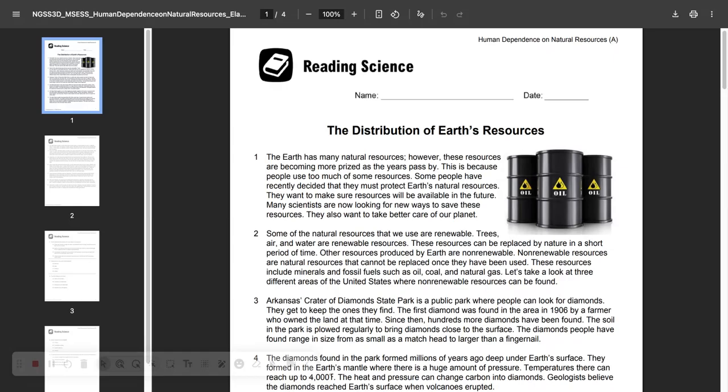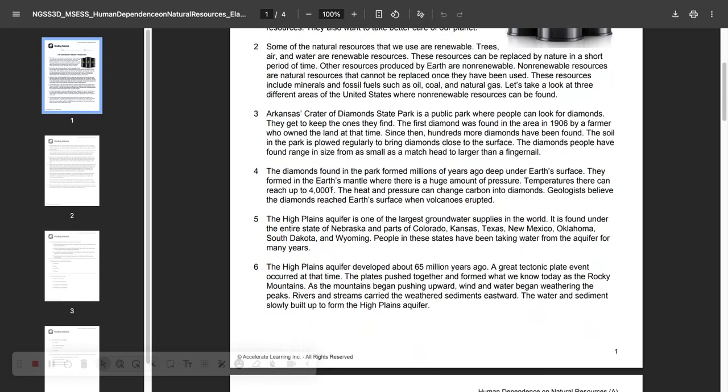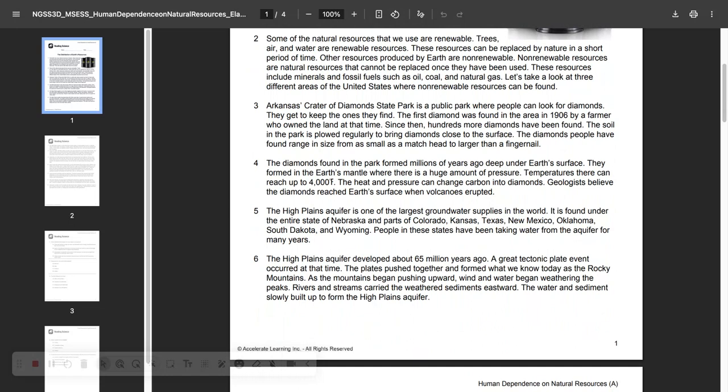Many scientists are now looking for new ways to save these resources. They also want to take better care of our planet. Some of the natural resources that we use are renewable. Trees, air, and water are renewable resources. These resources can be replaced by nature in a short period of time.